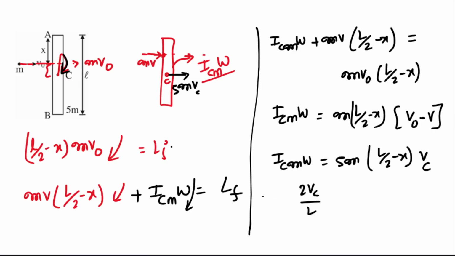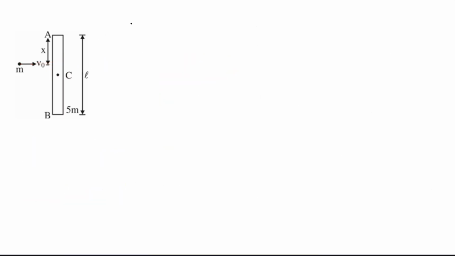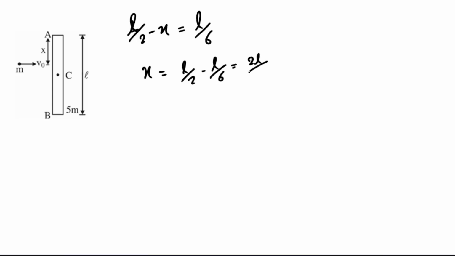And ICM will be equal to how much? Mass of the rod into length squared divided by 12. So this is this into 5m times L by 2 minus x times vc. So vc will get cancelled, 5m will get cancelled, and 2 with 6 will get cancelled. This is L, so one L will be over here. So this is L by 6, right? So L by 2 minus x is equal to L by 6. Now what will be x? This is L by 2 minus L by 6, which equals 12 by 6... that is L by 3. So x is L by 3.